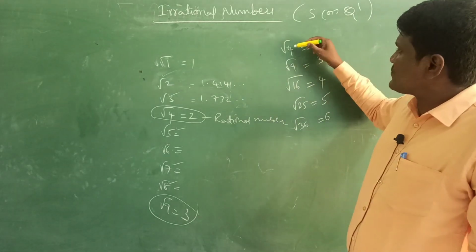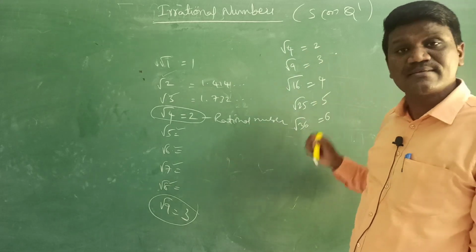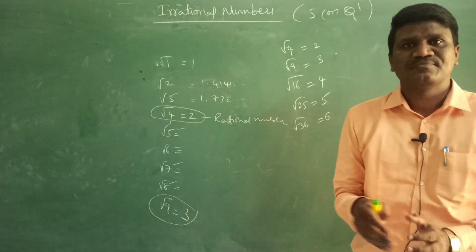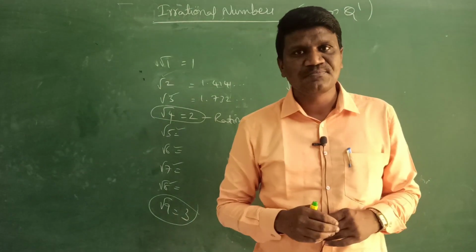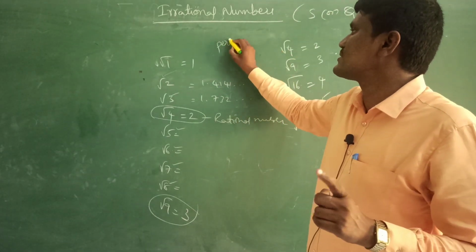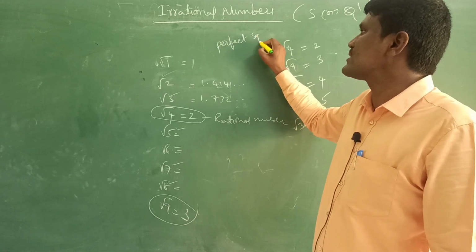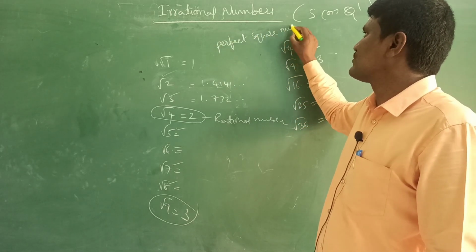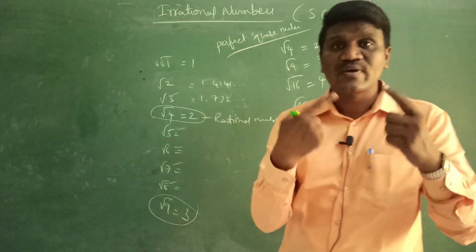Here observe 4, 9, 16, 25, 36. What do we call these numbers? These numbers are perfect squares. Right? Perfect square numbers.